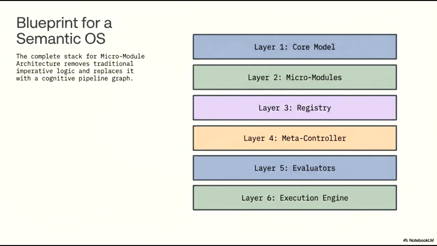This slide outlines the structural blueprint for a semantic operating system. This architecture represents a fundamental shift in computing by moving away from traditional imperative logic and replacing it with a cognitive pipeline graph designed for micro-module architecture. The stack is organized into 6 integrated layers.